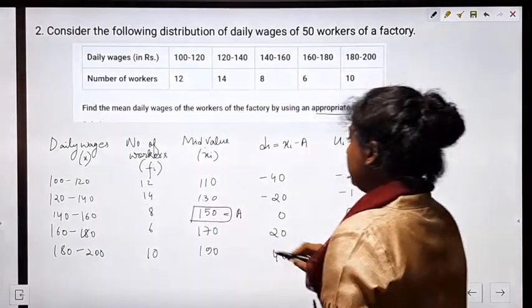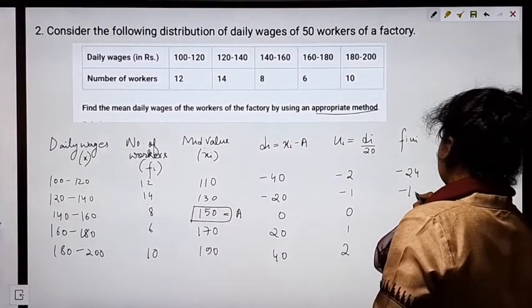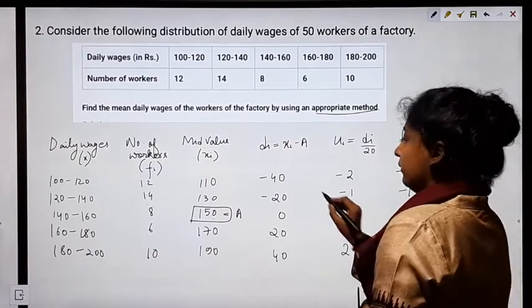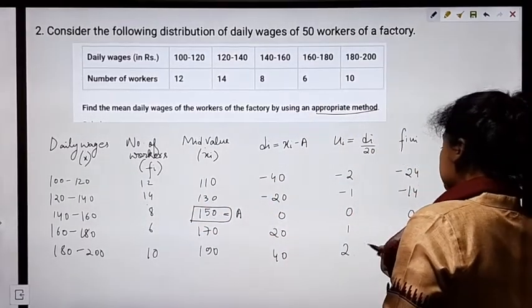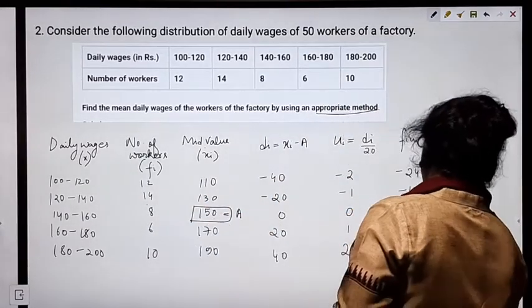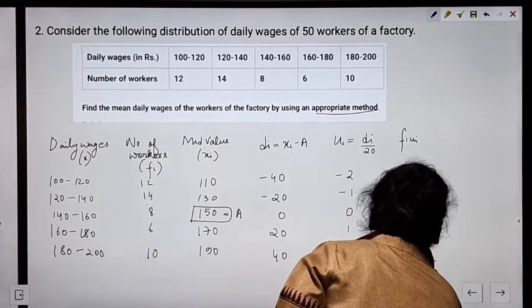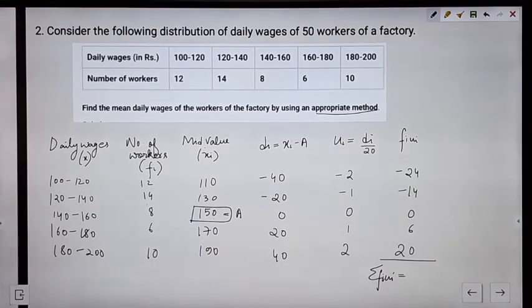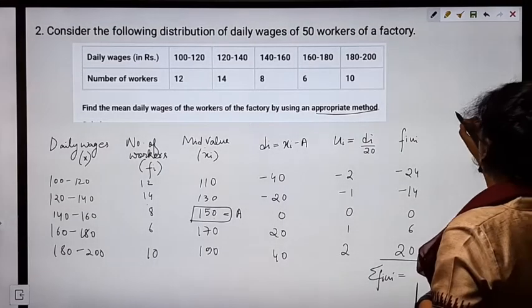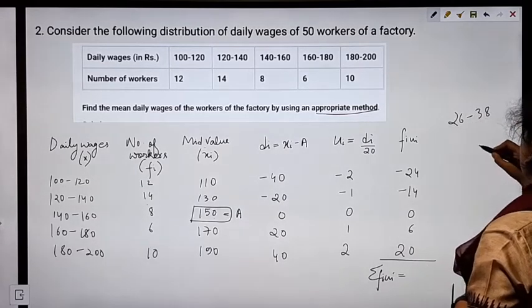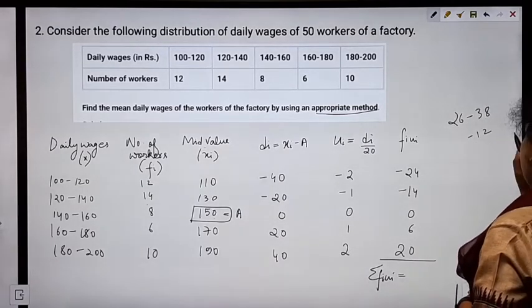Minus 1 into 14 is minus 14. 0 into 8 gives us 0. 1 into 6 gives us 6. 2 into 10 gives us 20. The sum of summation fi ui is 26 and minus 38. So 26 minus 38 comes out to be minus 12.